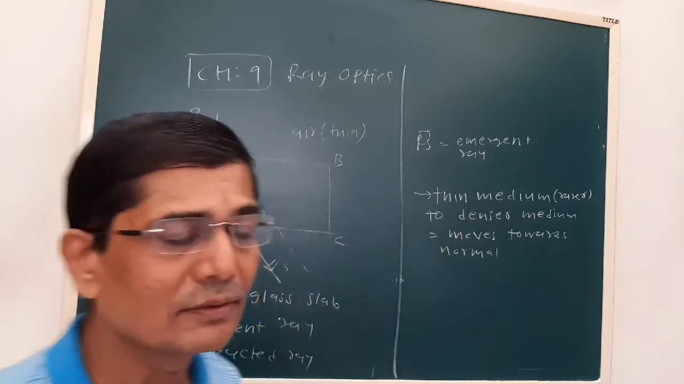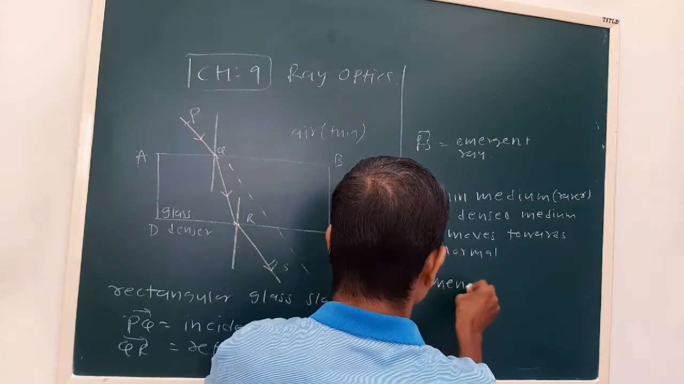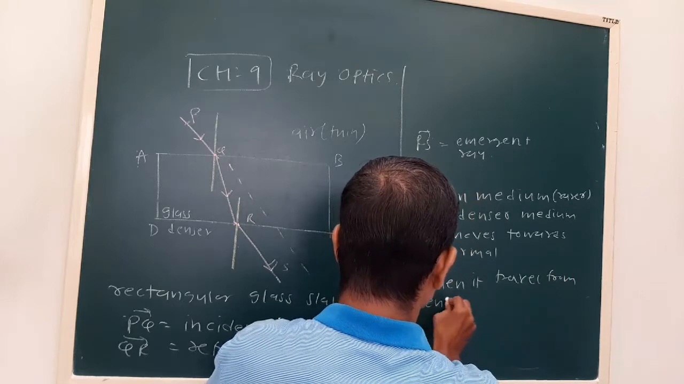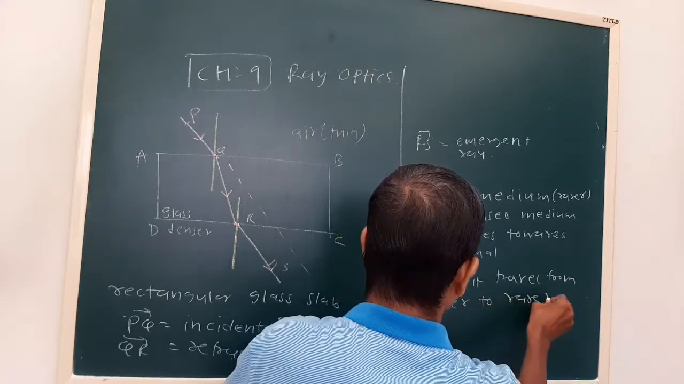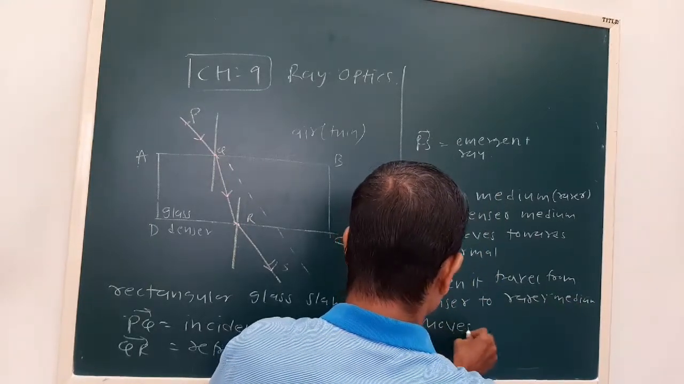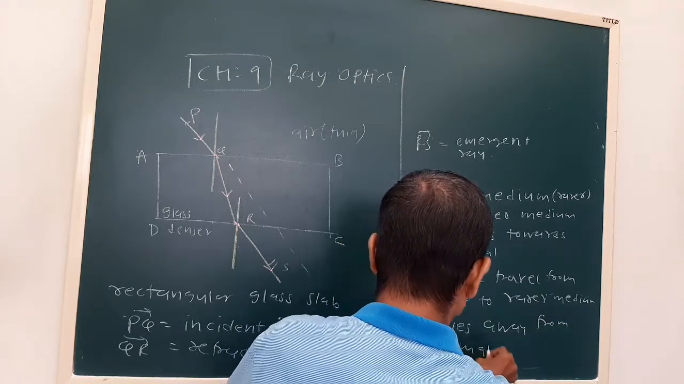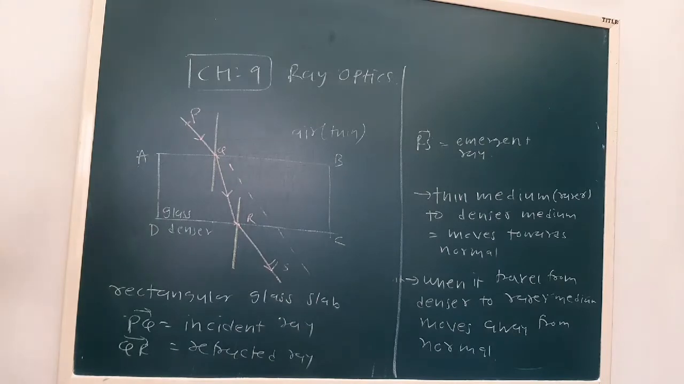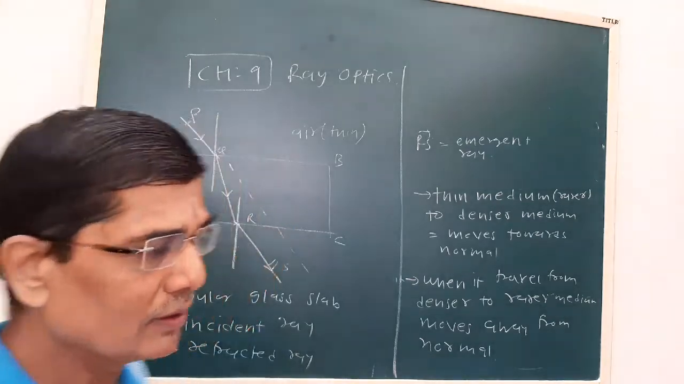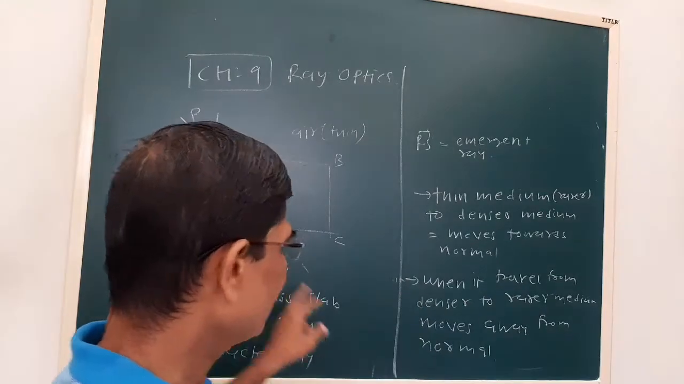So when a ray travels from a thin medium to a thick medium, it moves toward the normal, and when it travels from a denser to a rarer medium, it moves away from the normal. When a ray of light travels from a rarer medium to a denser medium, it bends toward the normal, and when it travels from a denser to a rarer medium, it moves away.